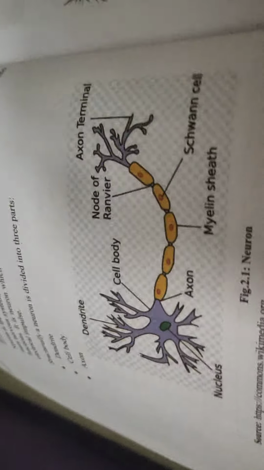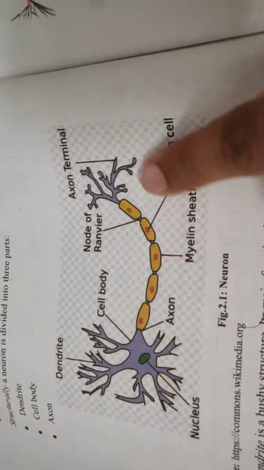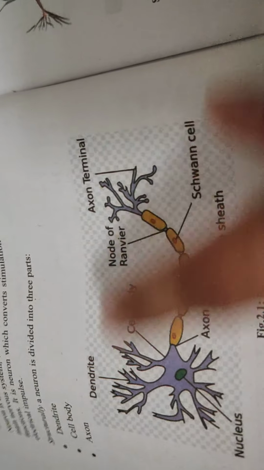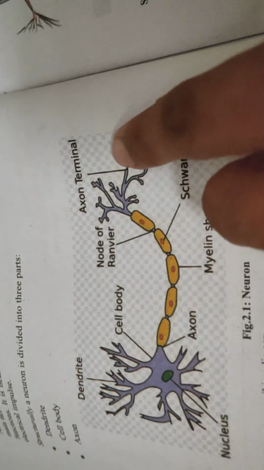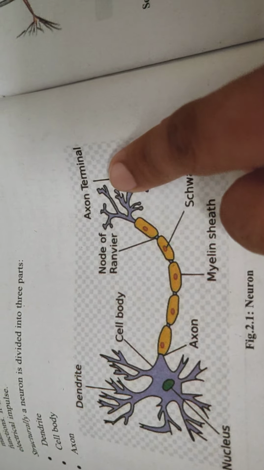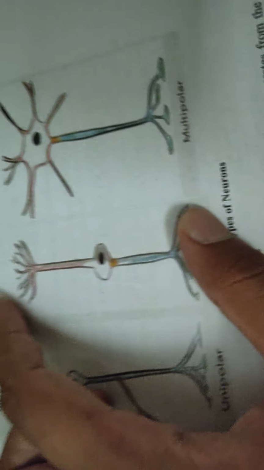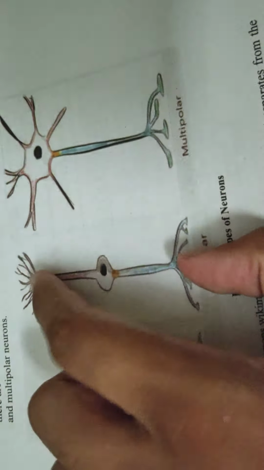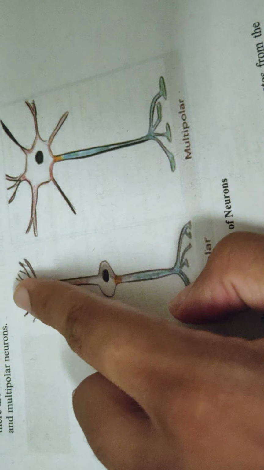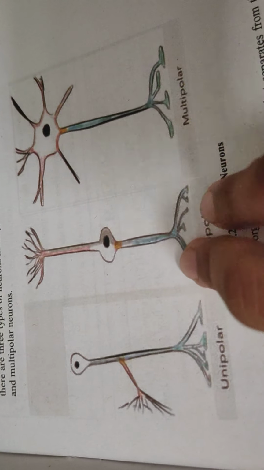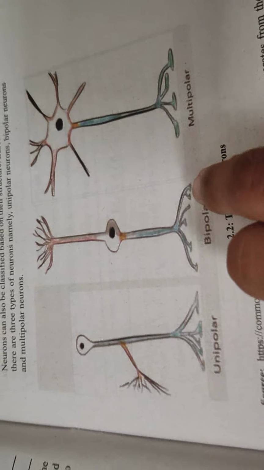And axon and dendrite are definitely two different things, as we can see from this place. This is the axon, and then this is the dendrite. Now you should not be confused with this. I know they look very identical, but this end part is the axon terminal or the end brush, and this starting part is the dendrite, right? So this is a very long cell. This here is the dendrite, that is the starting or the branching part, and this here is the end brush, or the axon terminal, right?